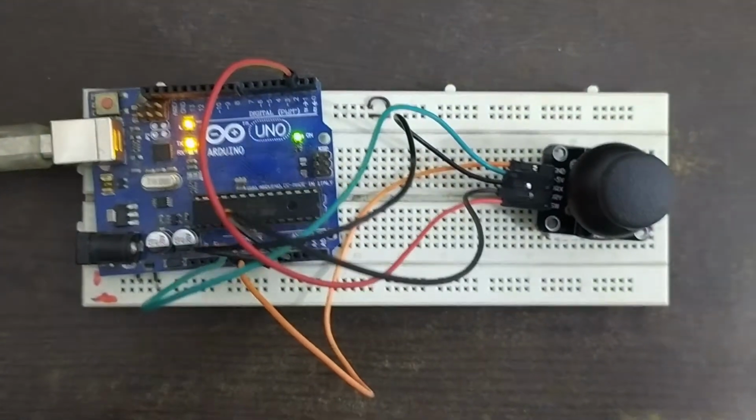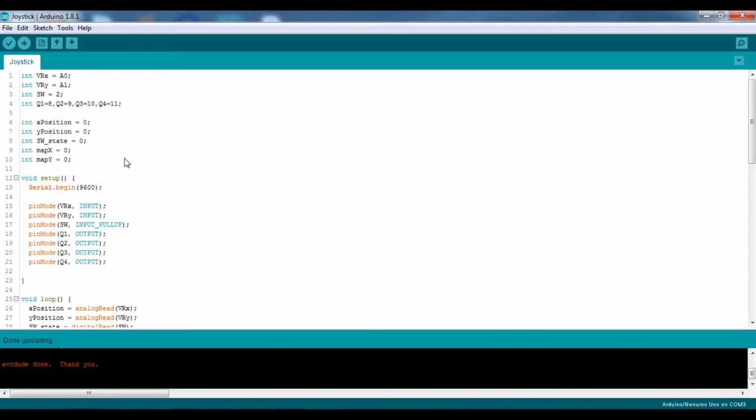So now let me just show you the program. This is the program I have written for the joystick, and first of all I am going to show you the analog value of the joystick in the serial monitor as well as in the serial plotter. So let's open the serial monitor.